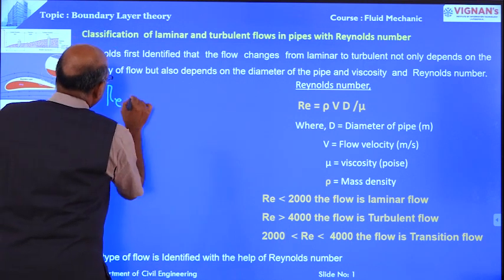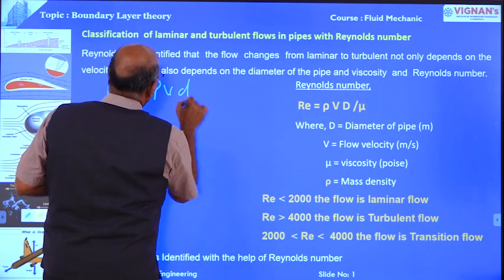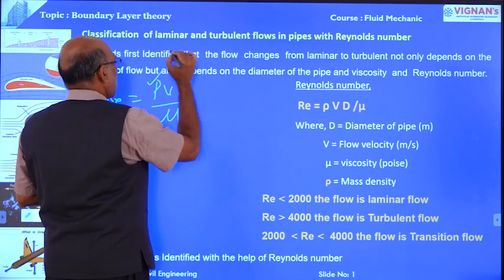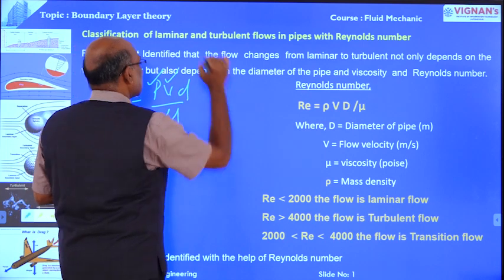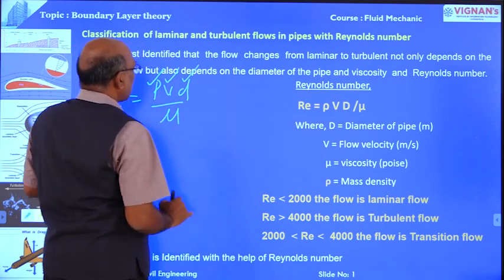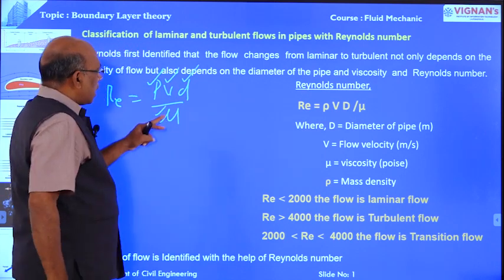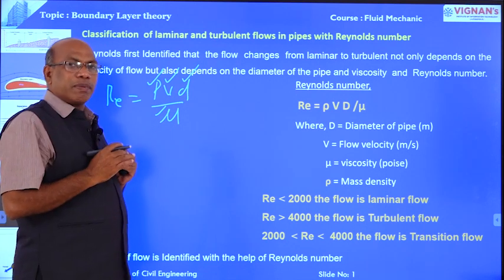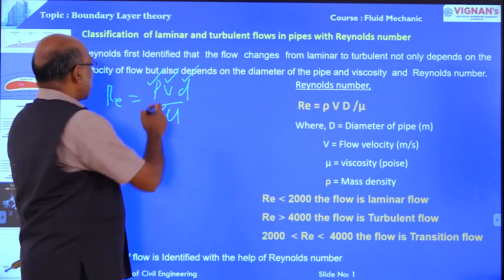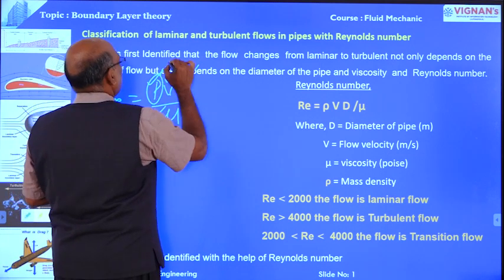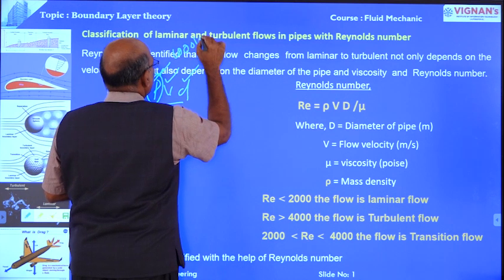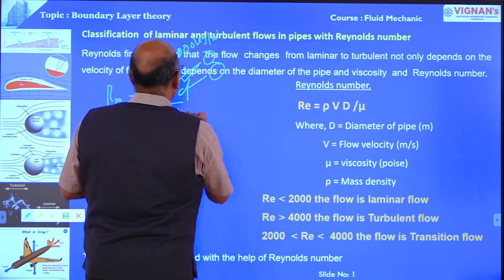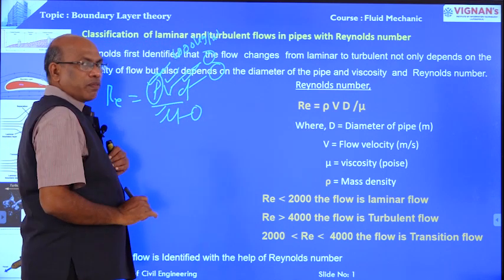Reynolds number Re is equal to rho V d by mu. Rho is the density of the fluid, V is the velocity of flow, d is the diameter of the pipe, and mu is the viscosity of the fluid. Based on the given parameters and the type of flow, density varies. In case of water, it is 1000 kg per meter cube. The velocity of the flow, diameter of the pipe, and viscosity are also given.